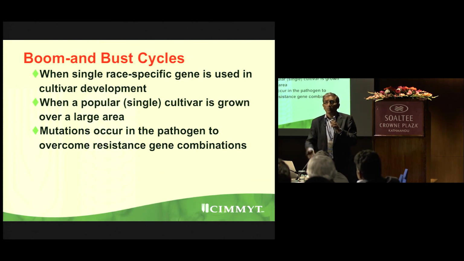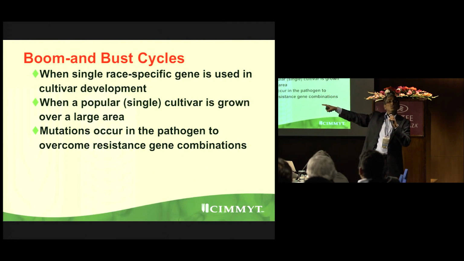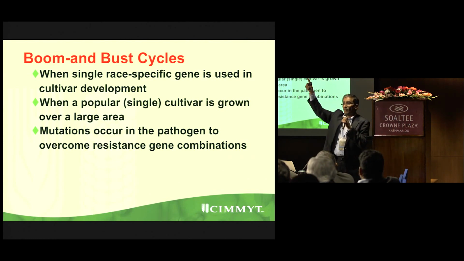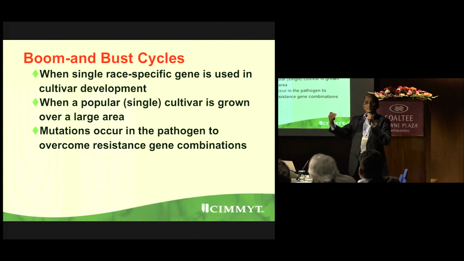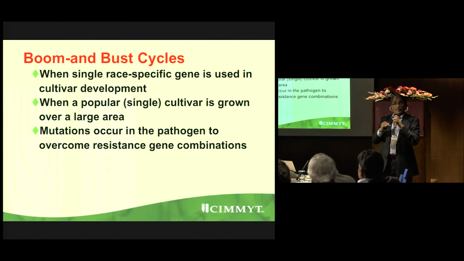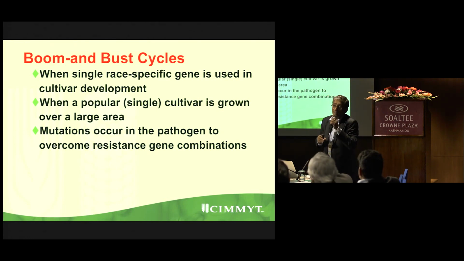So a variety becomes popular, boom, then bust. Again you are looking. India, current example, Punjab, Haryana. HD2967. This variety crossed 6 million in 3 years. In the fourth year it was 6 million hectares. And now the government is writing, please withdraw. Why? And there are examples when a seed was multiplied and before it was taken to the farmer's field, it became susceptible. The pathogen is very intelligent.